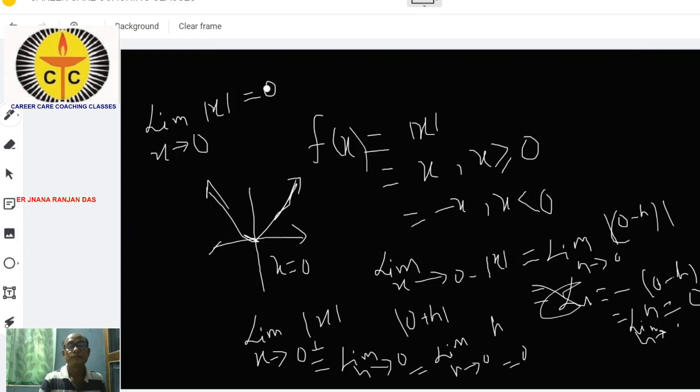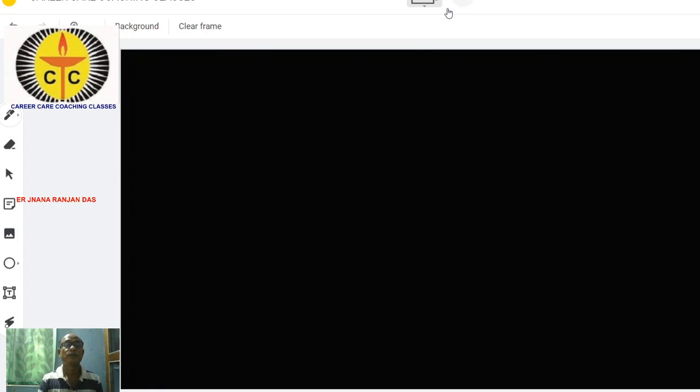So if you take another specific example, the bracket x, we define a particular function f(x) is equal to bracket x.